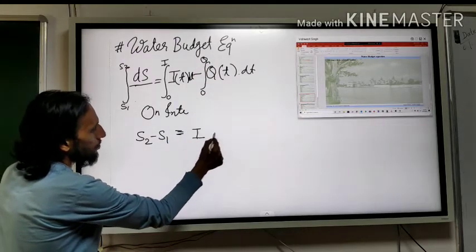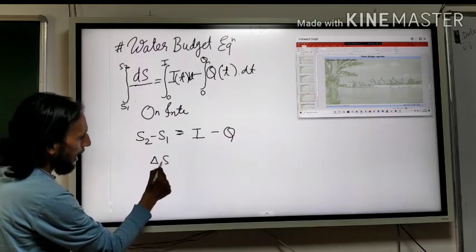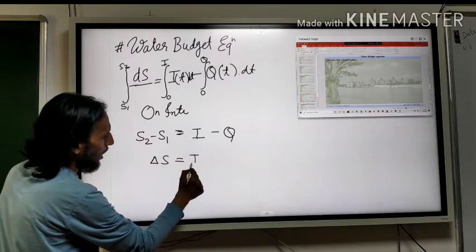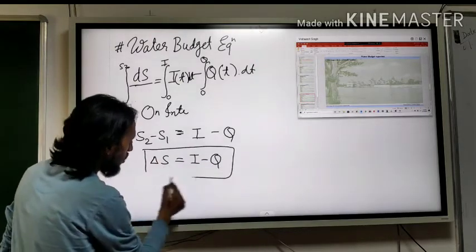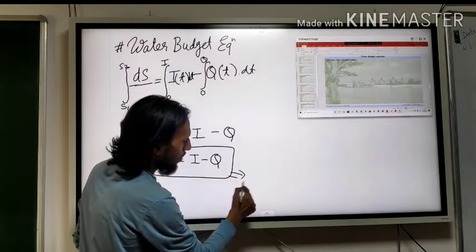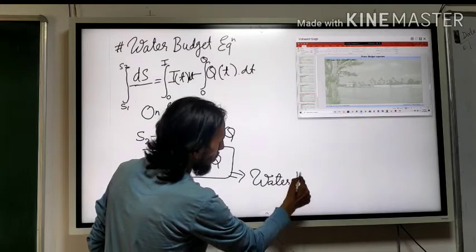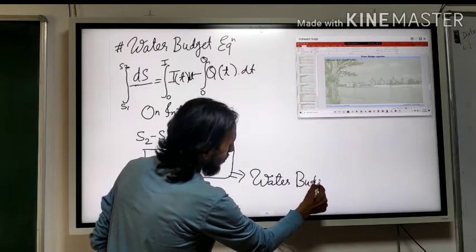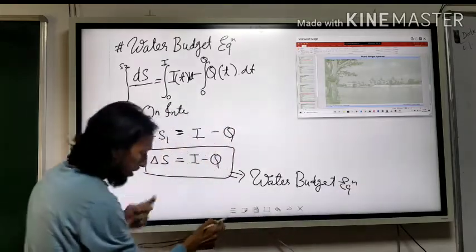I minus Q, or delta S is equal to I minus Q. So this equation is called the water budget equation.